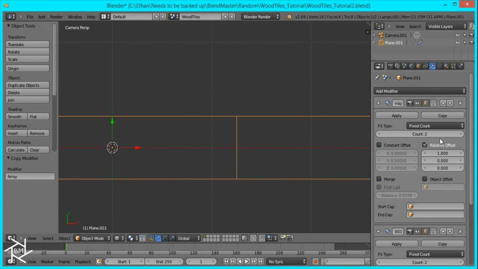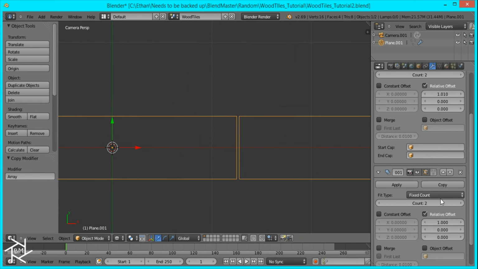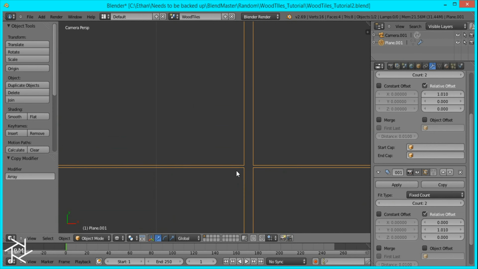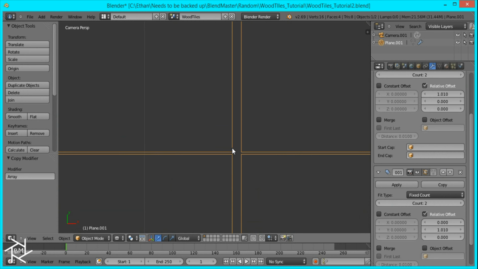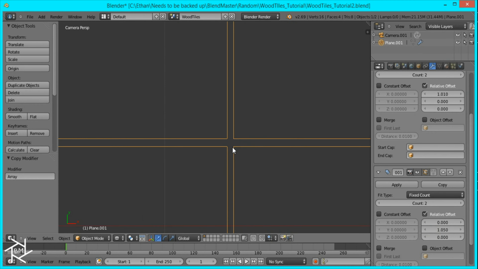I'm going to switch this relative offset to 1.01, and I'm going to add 1.01 on this one too. But what we want to make sure is that the distance between these two are the same. So I'm just going to increase that and play around with it. Maybe 1.05. Okay, and that's looking pretty good.